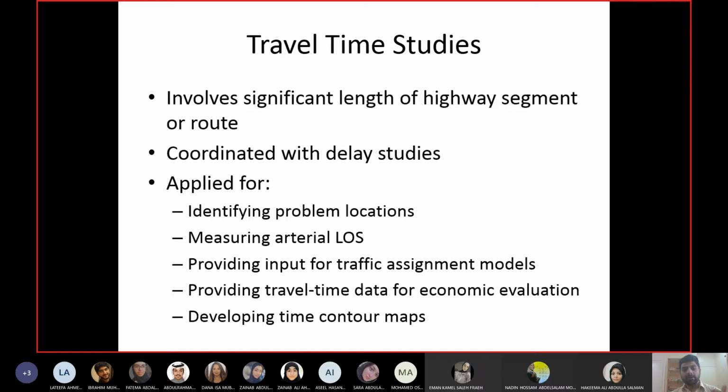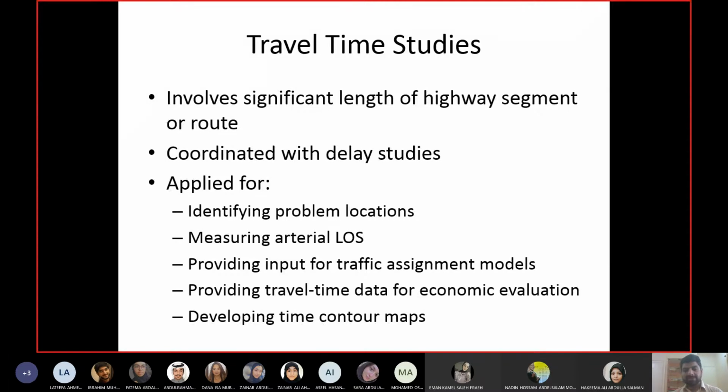Route can mean all the highways and streets which come between your origin and your destination. So your origin is point A, your destination is point B. Between these 2 points, you may not have one highway. You may have multiple highways and streets. To go from point A to B, you will pass through all the streets and highways, and you will note down the travel time. So it can be for a whole route, including multiple highways. It can be for a segment of the highway, or for one particular highway from start to end.